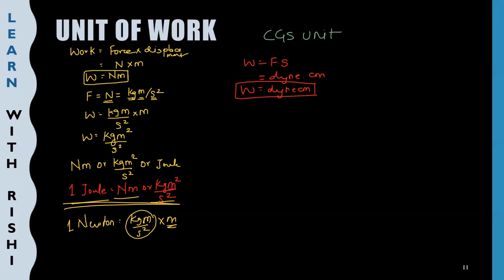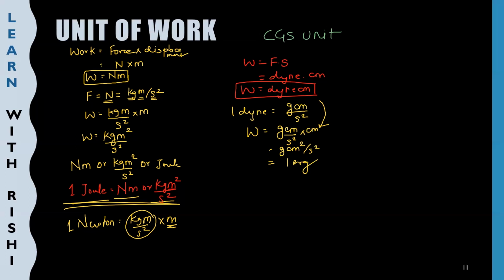Now one dyne is equal to gram centimeter per second square. So my CGS unit for work done will be gram centimeter per second square into centimeter for the displacement. So I will get gram centimeter square per second square, and this is nothing but equal to 1 erg.